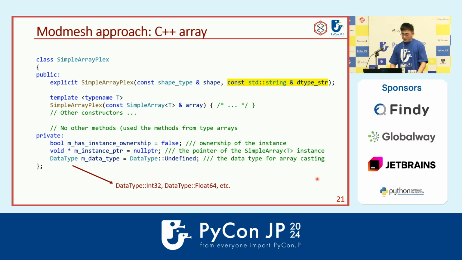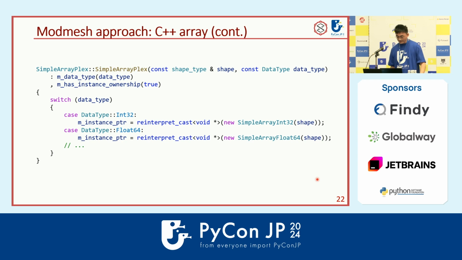And there are only 3 members in the class. The first one is the flag of the ownership. The second one is the pointer of the instance, which will store the typed array. And the last one is the data type. The data type could be int32 or float64, for example. And here I demonstrate what the implementation looks like for a constructor.